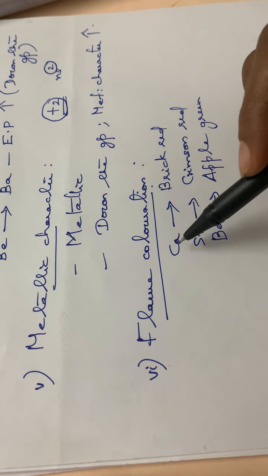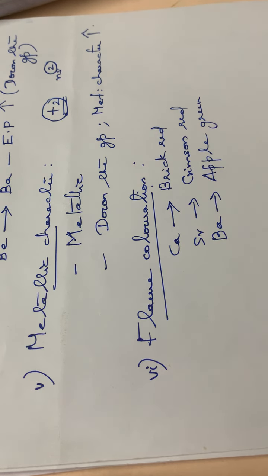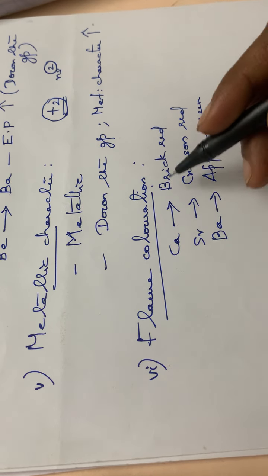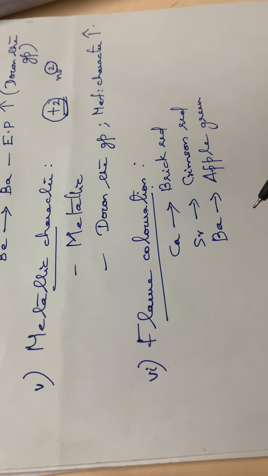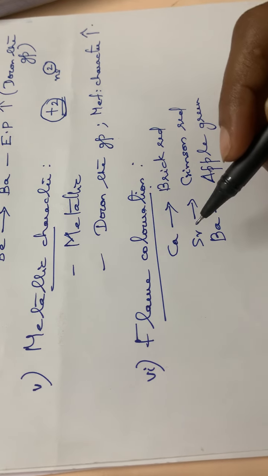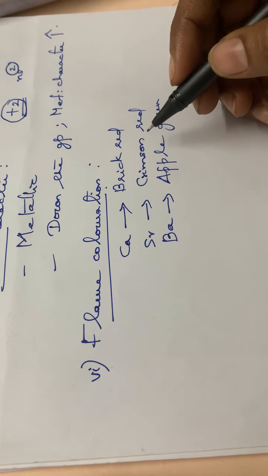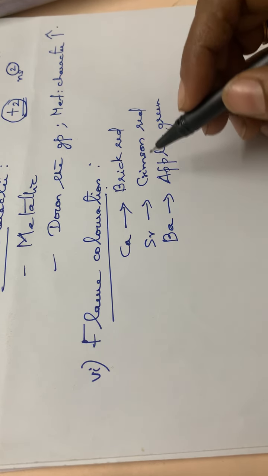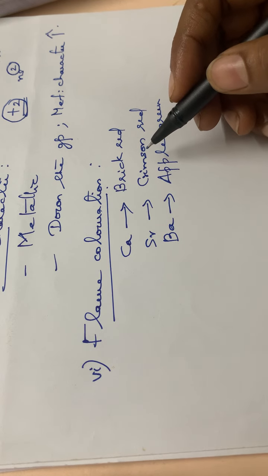Okay, so at that time you can do all these experiments, you can do the flame color. This is one of the tests to identify whether the given salt has calcium or strontium or barium. Sometimes you might have done it in your +2 lab, right? So this is regarding the flame coloration. Here, how is this color imparted to the flame?